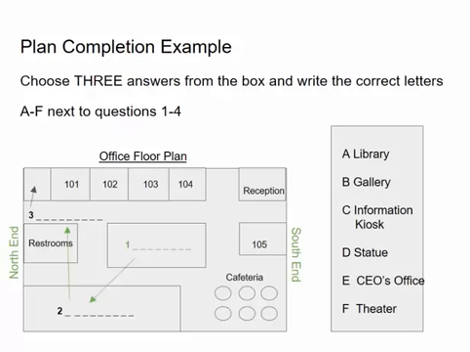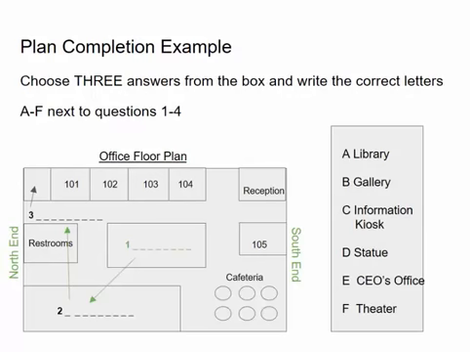Back to our example question, the plan completion question we saw at the beginning of this lesson. As we're scanning this particular plan, notice a few things. If we're just trying to scan it to get the basic information, we look at the title. The title up at the top is Office Floor Plan. So we're looking at an office space of some kind, and that's what we're going to hear described by the speaker.